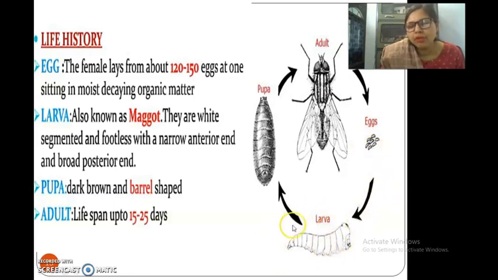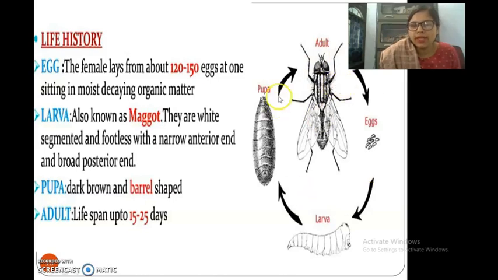In this larva form, they usually live for 2 to 7 days, and they feed on the garbage. They increase their size up to 11 to 12 mm. They live in the heap of garbage, and when they come to the surface, they become the pupa. Pupa is black and barrel shaped. In this form, they live 3 to 6 days, and when the fly matures, the pupa splits and the fly is released, and they ultimately get the adult fly shape.